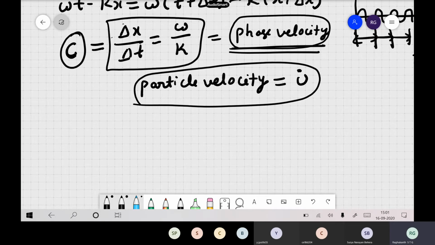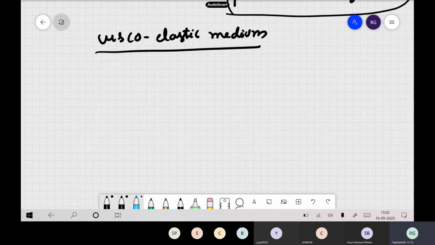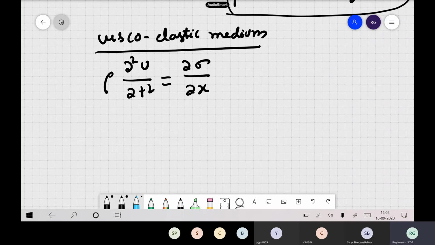Now this is valid for an elastic medium. Now let us write it for a viscoelastic medium. For a viscoelastic medium, the equation remains the same: rho ∂²u/∂t² is equal to ∂σ/∂x. These are the stress equations of equilibrium. But now your expression m of t has become this one.